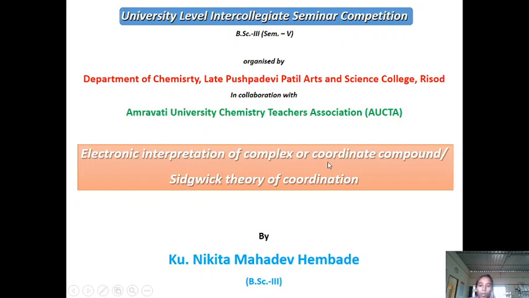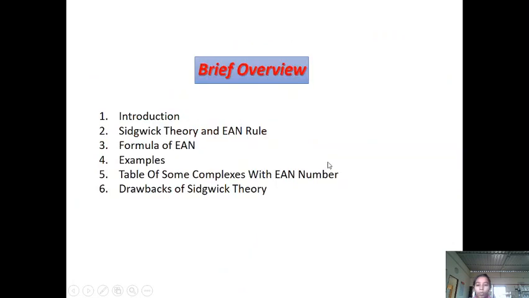My seminar topic is Electronic Interpretation of Complex or Coordinate Compound, or Sidgwick's Theory of Coordination. This seminar is organized by the Department of Chemistry, Late Pushpadevi Patil Arts and Science College, Risod, in collaboration with Octa. The seminar topic is divided into 6 points.